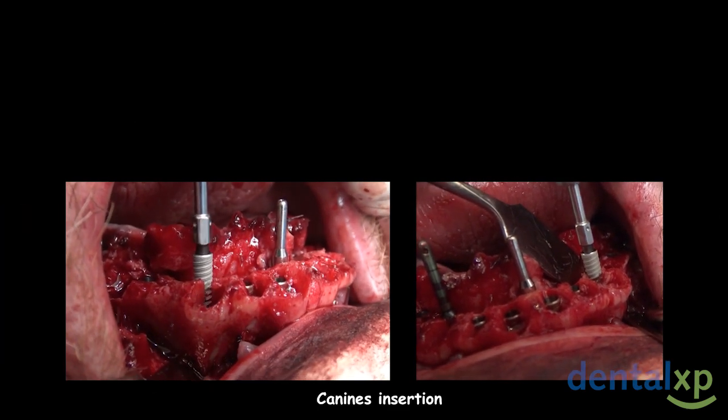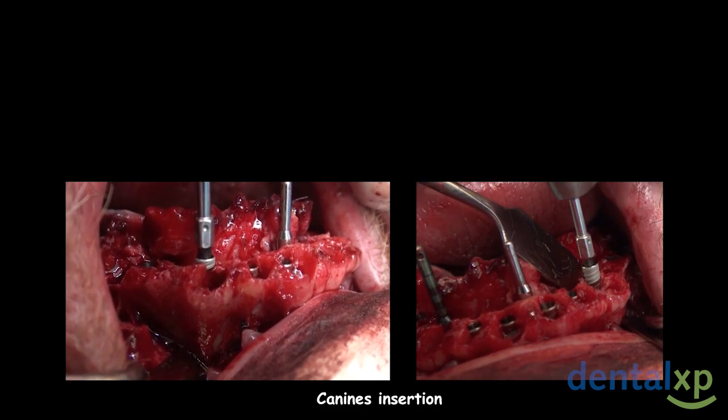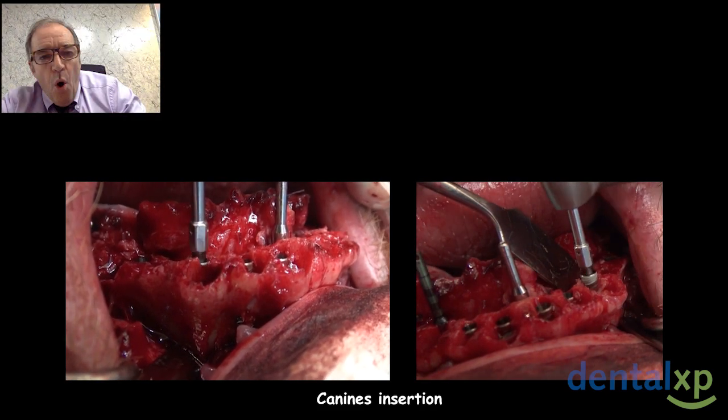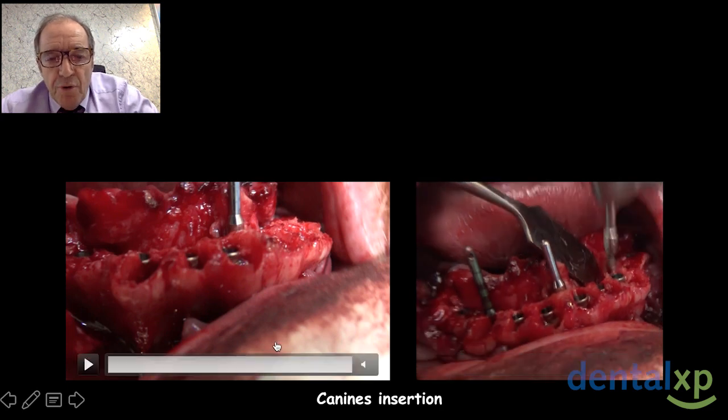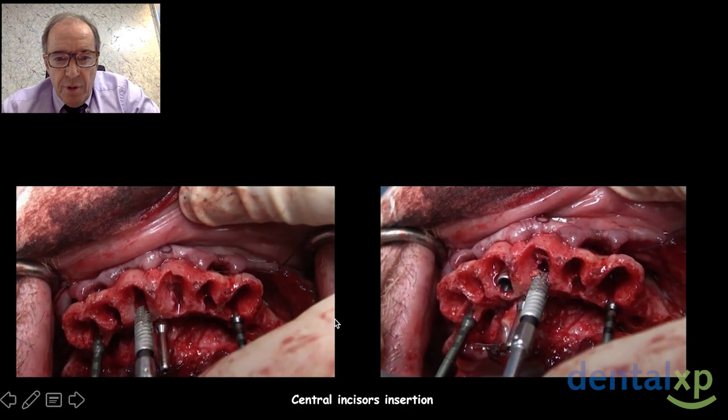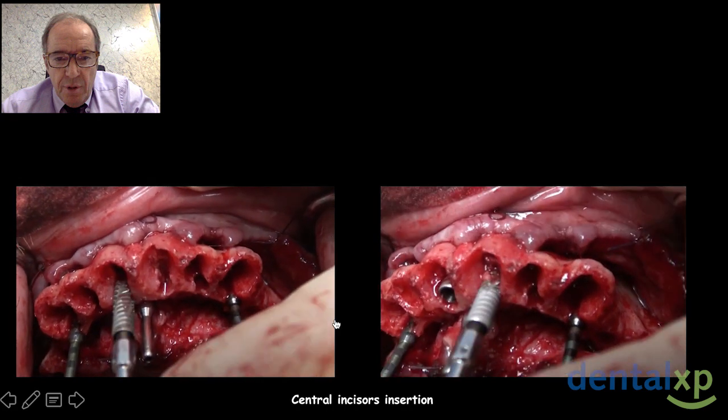I would like to show you the canine insertion, always by following this guide. Don't remove the guide during the insertion of your canine or of your implant, naturally.